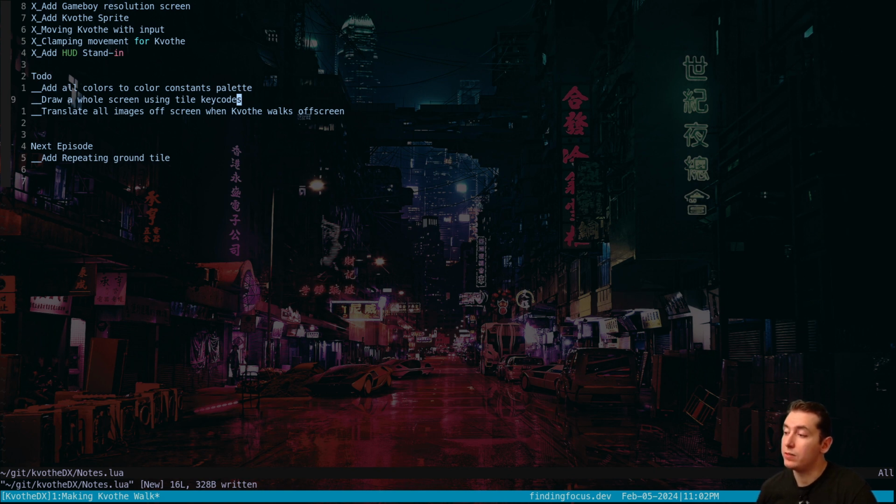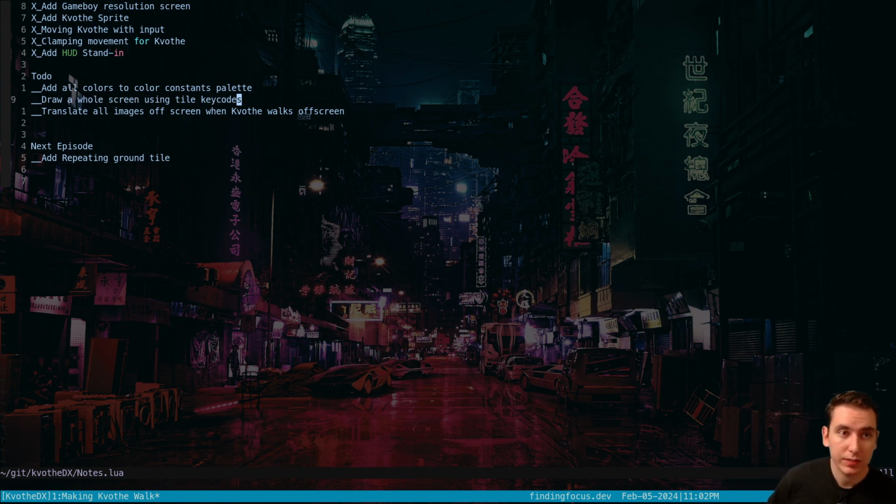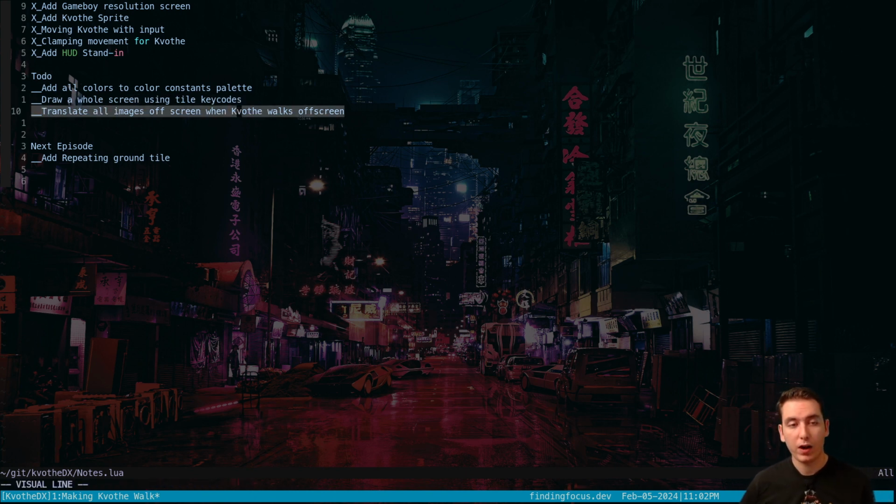So like you walk into the Waystone Inn, and we can build out the art for that, having some programmer stand-in art for a bit while we work on figuring out all the nitty-gritty. Because I feel like drawing the screen using the tile key codes and translating all the images off when we walk, once we get those two things figured out, we're in business.